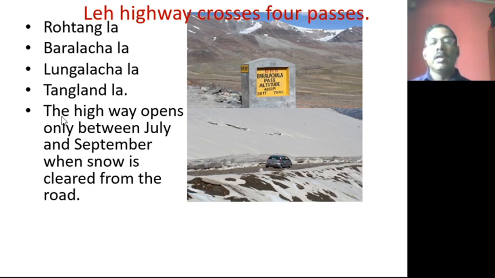You can see, the highway opens only between July and September, when snow is cleared from the road. In other months it will be closed, because it will be covered with snow. You cannot enter the highway. So only from July to September it will be open. You can use it at that time only. So these are the passes of the Leh highway.